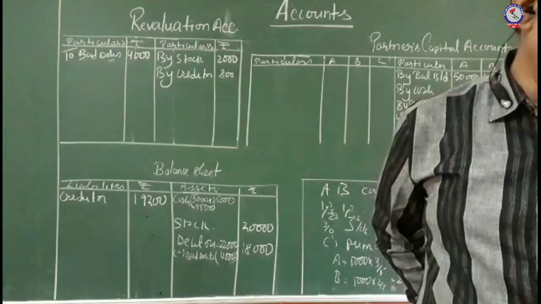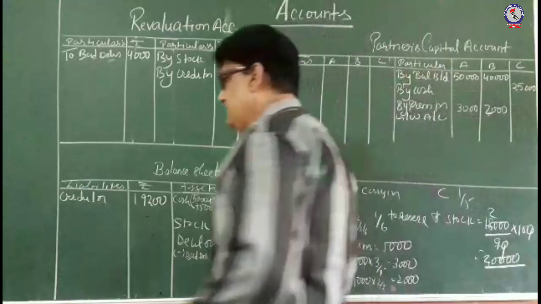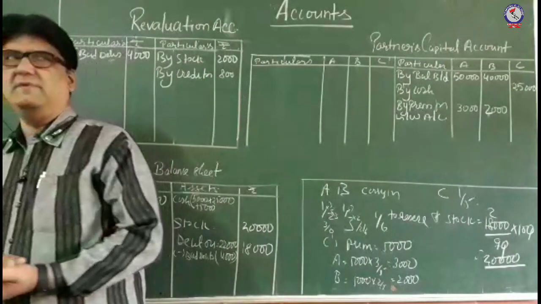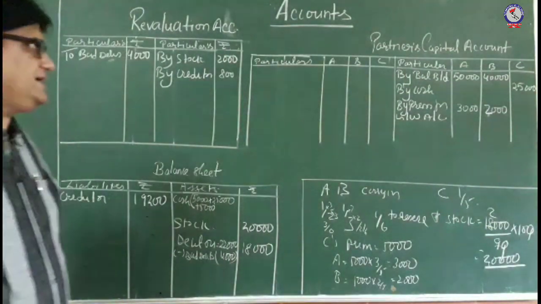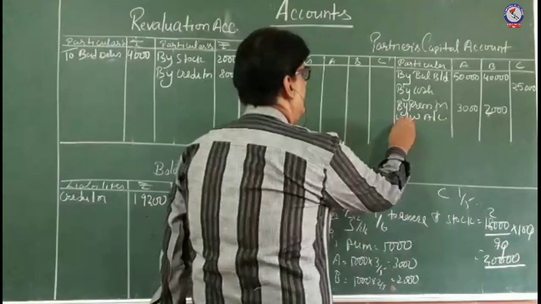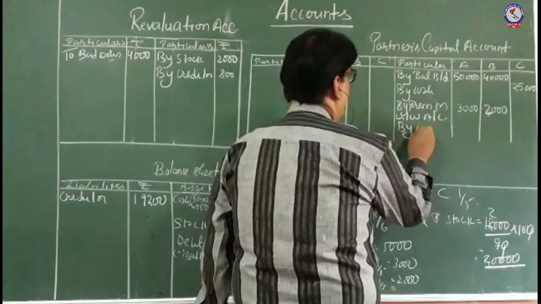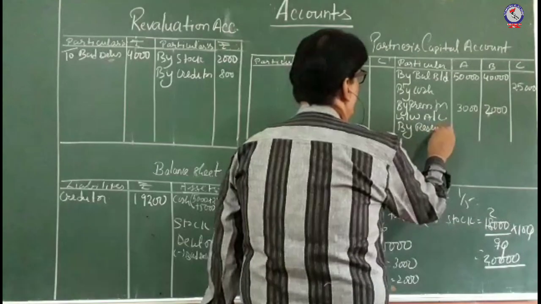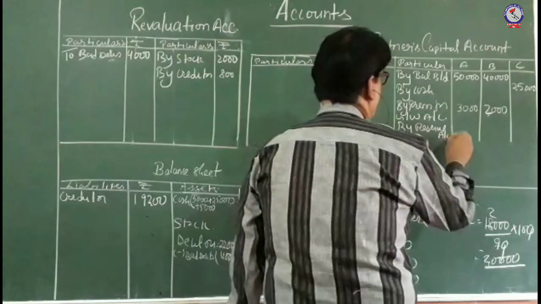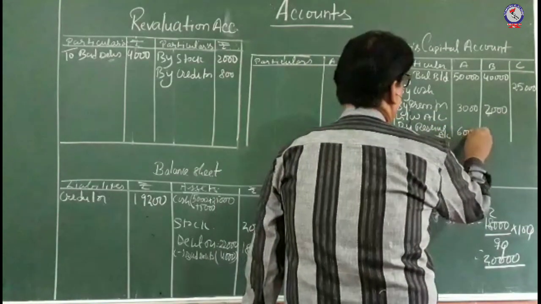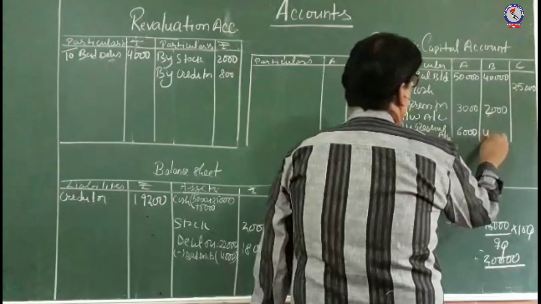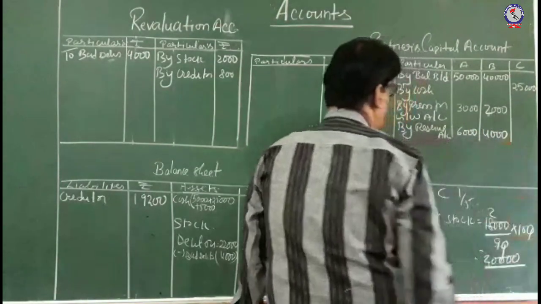Reserve it is set 10,000. 10,000 का reserve था आपके पास. So now this reserve will be distributed amongst A and B. Okay. By reserve account A and B, 6,000 will go to A and 4,000 will go to B.